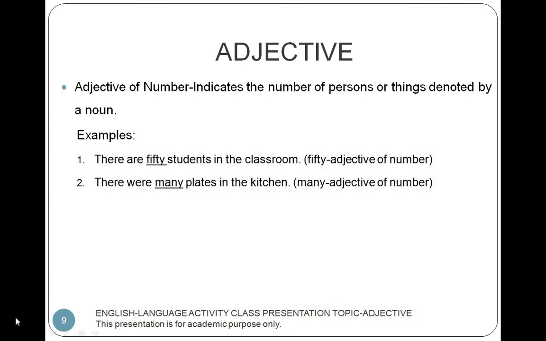Adjective of number indicates the number of persons or things denoted by a noun. Examples: there are 50 students in the classroom. The word 50 is an adjective of number. There were many plates in the kitchen. The word many is an adjective of number.